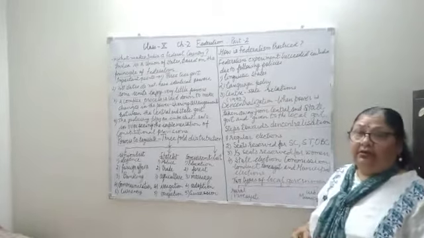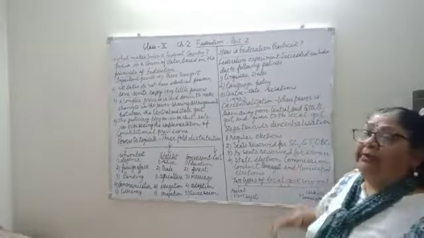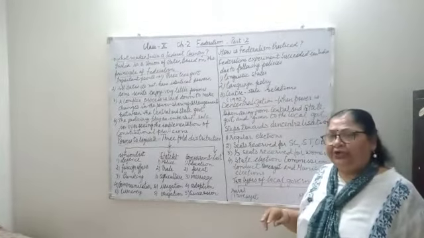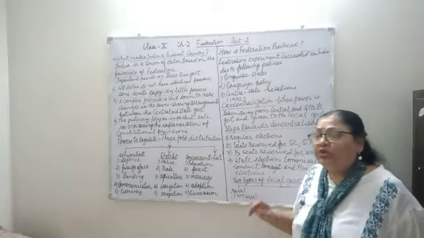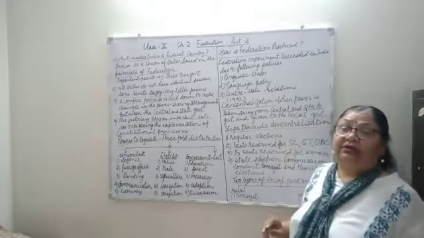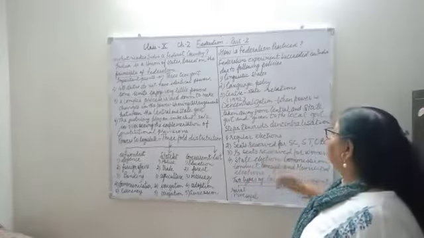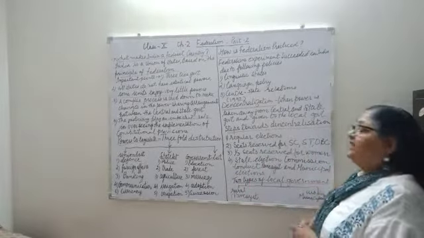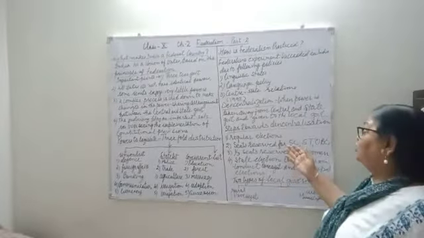Now it was not that the local government was not working before 1992, but most of the time elections were not held regularly. So some steps were taken towards decentralization. Which were those steps?